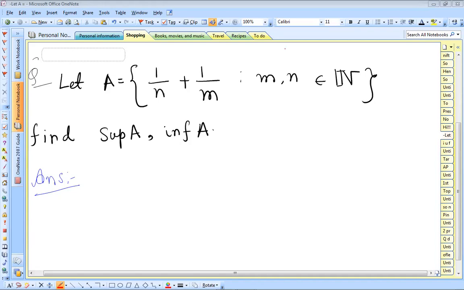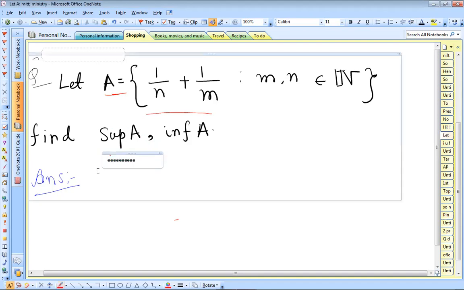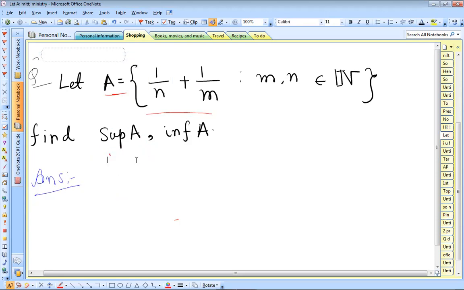Our given set A is 1 by n plus 1 by m, as follows, and we need to find its supremum and infimum. Before going to the formal proof, first let us make the possible guesses.